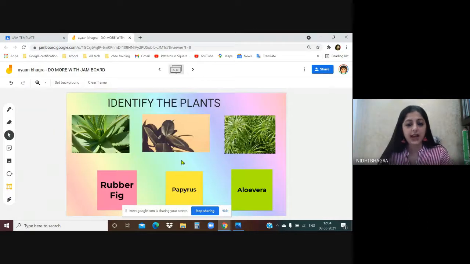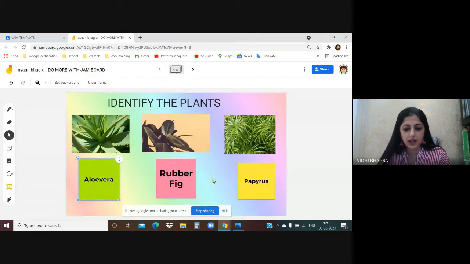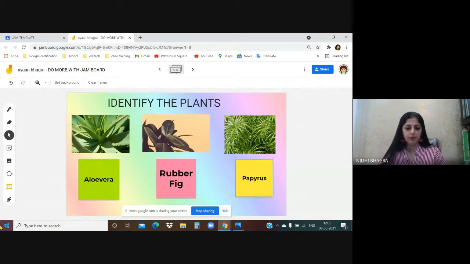Next, identify the plants. So the child has to identify the plants. This way, the child first looks at the plants. The first one is aloe vera. Then the child will see papyrus. This is papyrus. This one is rubber fig. So they are all arranged well with the drag and drop activity, the images I have uploaded from Google Images. I've chosen a background. I've written the text box and here. So I just created an activity out of it.